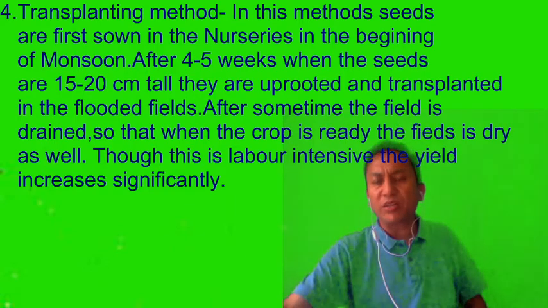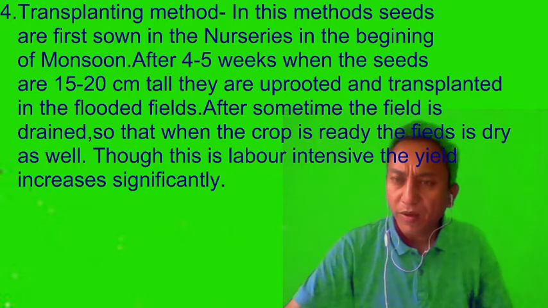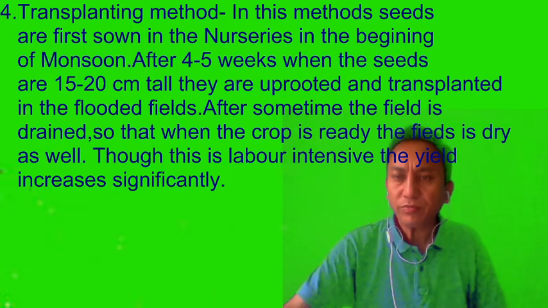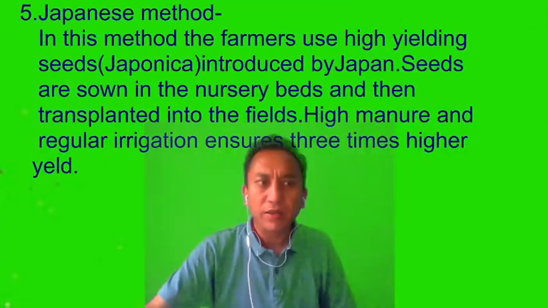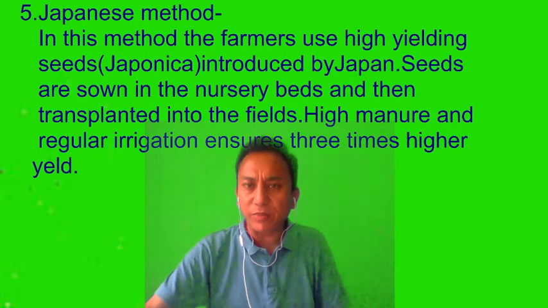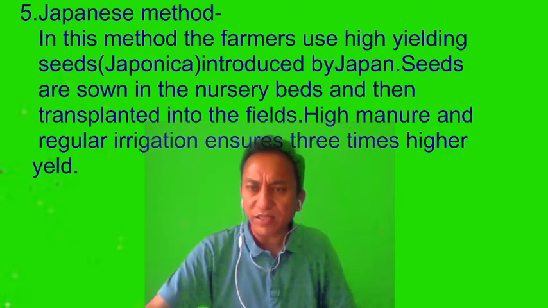So the transplantation method is one of the most successful methods of growing a good yield, but it is very labor intensive and time consuming as well. Then we have the fifth one, that is the Japanese method. Slightly more or less the same, but with a slight difference here.